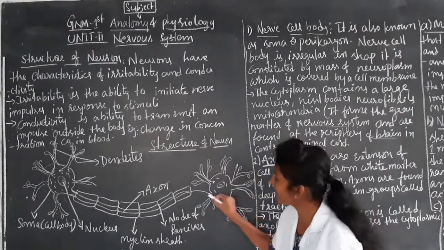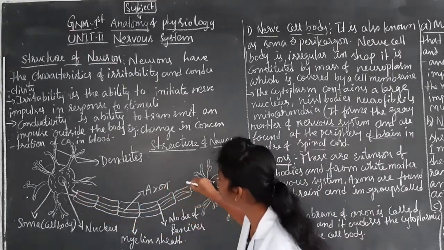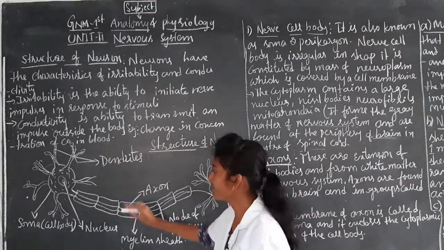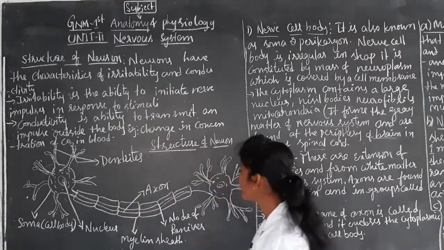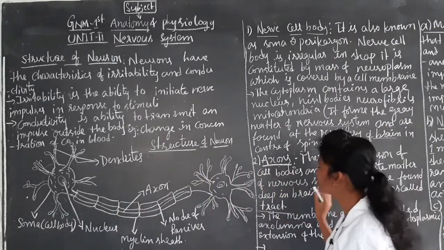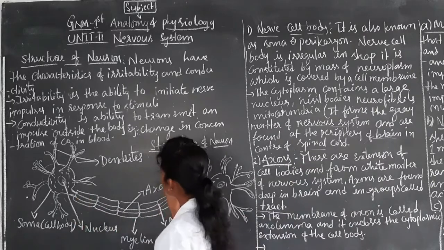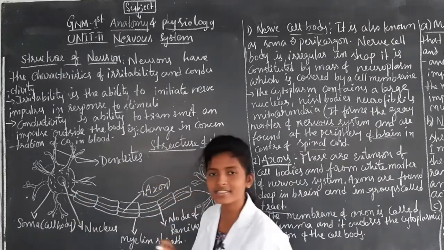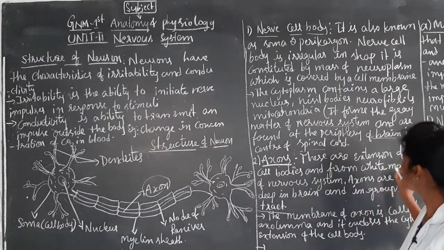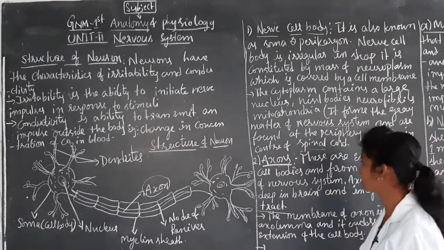By seeing this diagram we came to know that the axon is very long, like a thread.